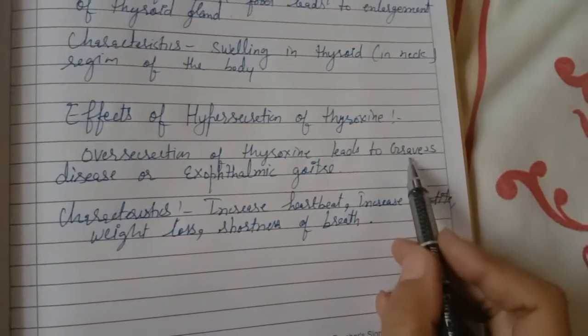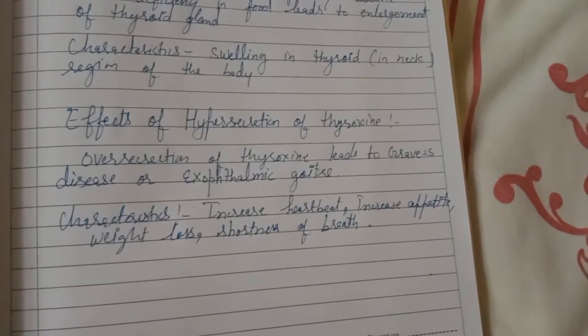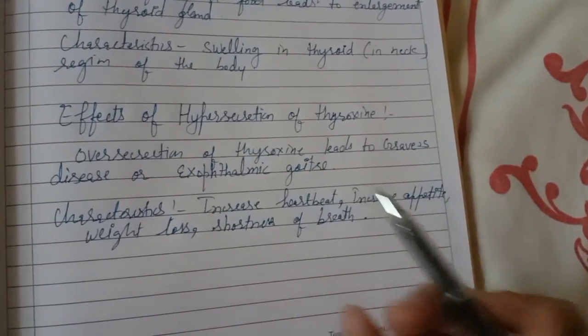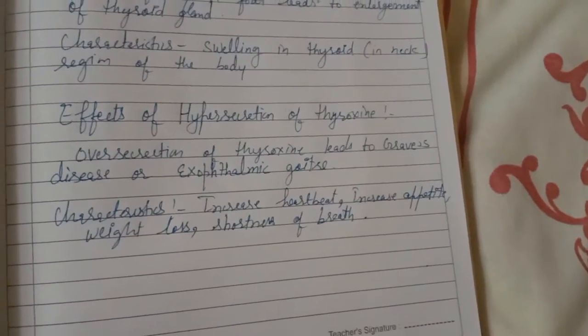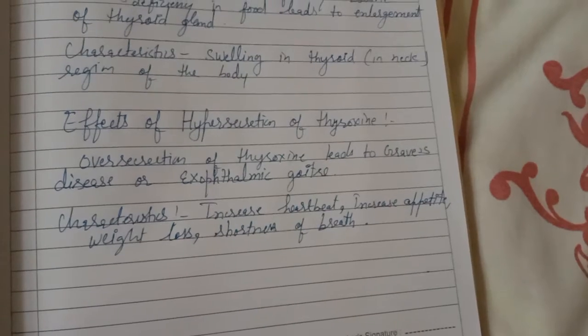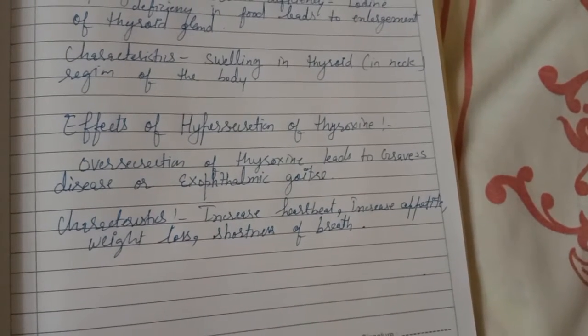So it leads to another disease called exophthalmic goiter. It is also called Graves' disease. Due to the oversecretion, it leads to Graves' disease or exophthalmic goiter. In this case, the characteristics are increased heartbeat, increased metabolism, increased appetite, loss of weight, increased nervous irritability, shortness of breath, restlessness, and protruding eyeballs.